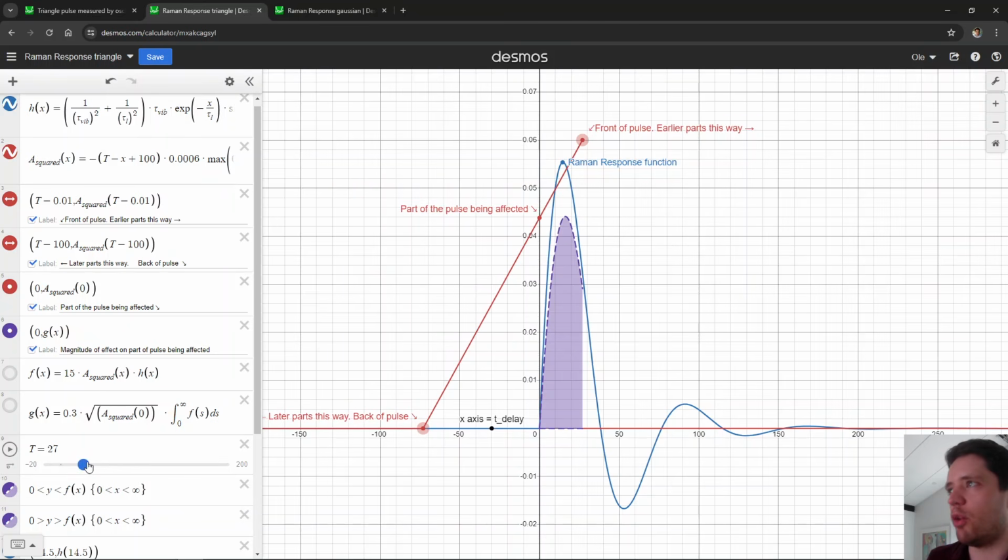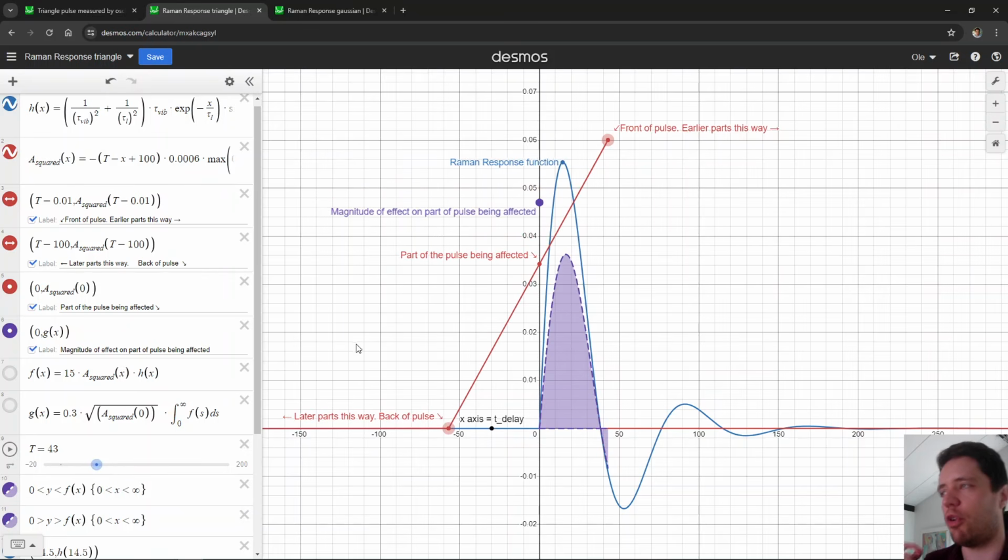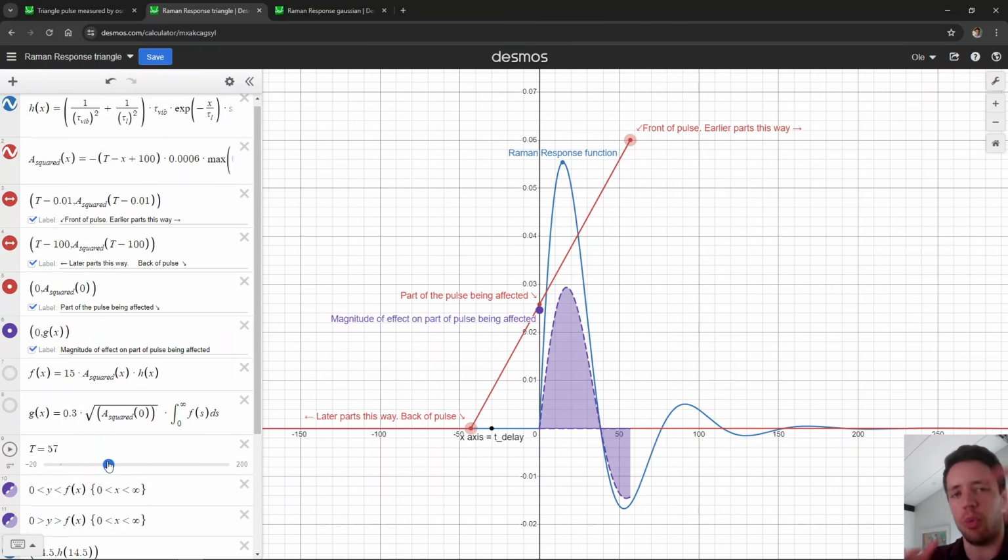You also notice that if we keep increasing the time, the effect begins to saturate and even decrease, because after a certain duration, we can see that this front part of the pulse that excited the vibrations is, we can see that part of the oscillation is beginning to contract now, and that's being counteracted by these more recent parts of the power that's trying to expand the molecular bonds again. So these two effects begin to counteract each other, which overall decreases the total Raman effect right now.